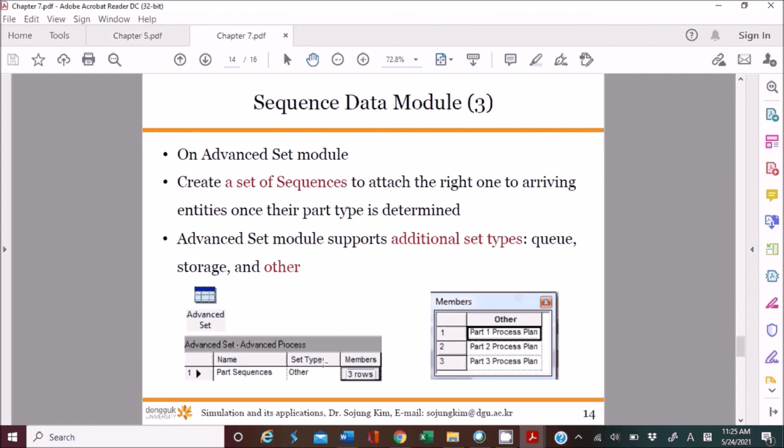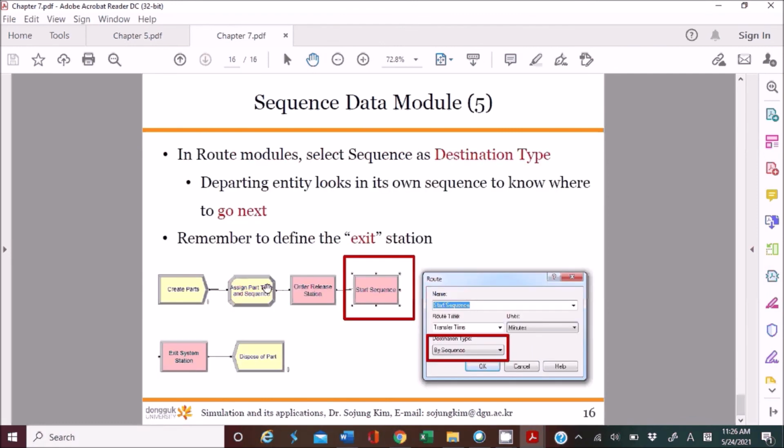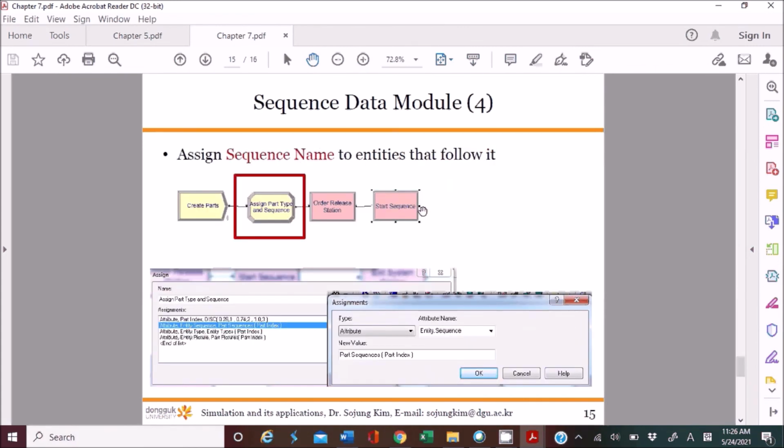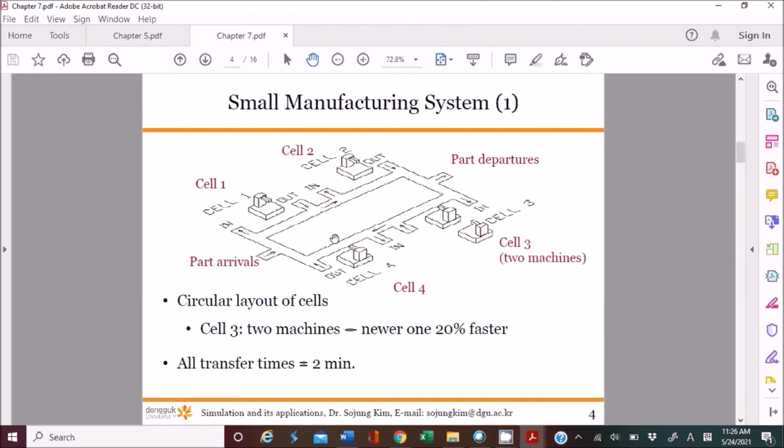Because there is no specific type here, you need to choose Other when you generate a sequence set in the advanced set module. Once you have the sequence set, you can run your model, so that the entity can stop by the four different cells based on their sequences.